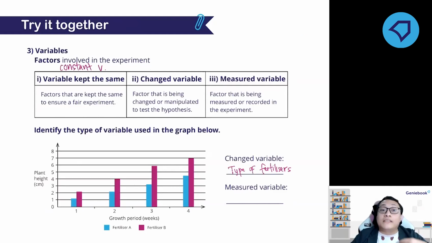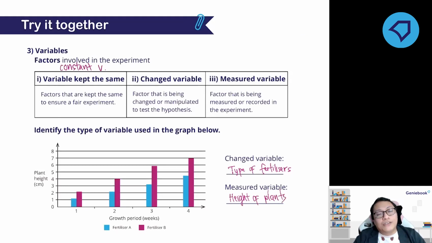And then, what is the measure variable, which is the third type of variable? It is the variable that is being measured throughout the experiment. So what is the measure variable? What does he measure? The height of plants.